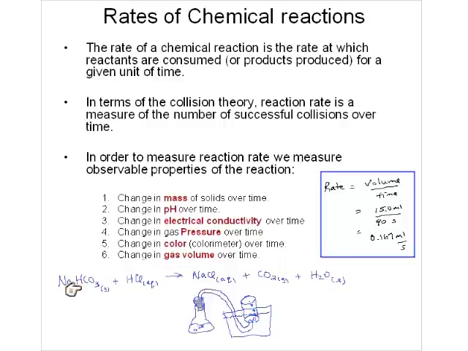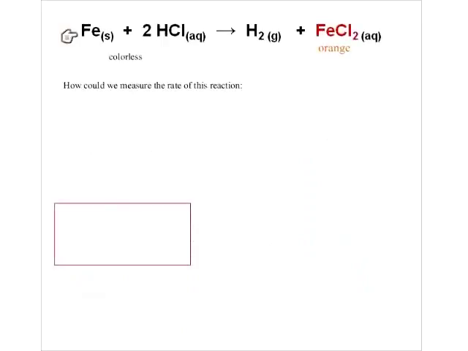And of course, we can look at another reaction over here. So here's another example, the reaction of iron with hydrochloric acid to produce hydrogen gas and a colored ion, iron 2 chloride. So how could we measure this reaction? Well, there's several things we could look at. Seeing iron is the only solid that's there, we could measure the change in mass of the iron. So we could measure it before the reaction, let it go for a minute, stop it, take it out, weigh it again, make sure it's dry. So we can measure the change in mass over time.